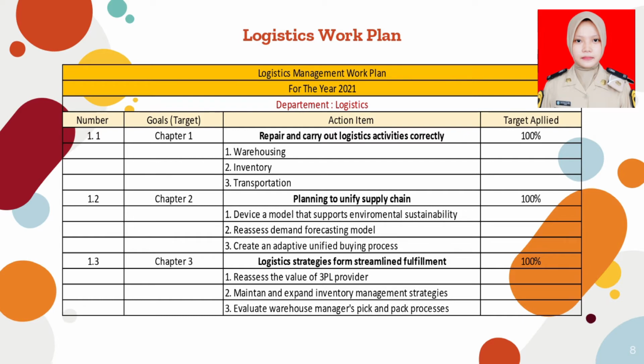Number 1.2, Goals Chapter 2, Action Item is planning to unify supply chains. Number 1 is to devise a model that supports environmental sustainability, which recommends that companies address climate risk in their supply chain by focusing where they have the greatest impact and greatest influence and taking several steps. Step 1: Consider a broad range of climate risks and prioritize the parts of the supply chains that are most at risk. Step 2: Implement supply chain action, including with internal procurement teams, with suppliers, and through broader collaboration, and develop measurable targets for this effort. Step 3: Evaluate the impact of supply chain action and adjust programs and goals over time.